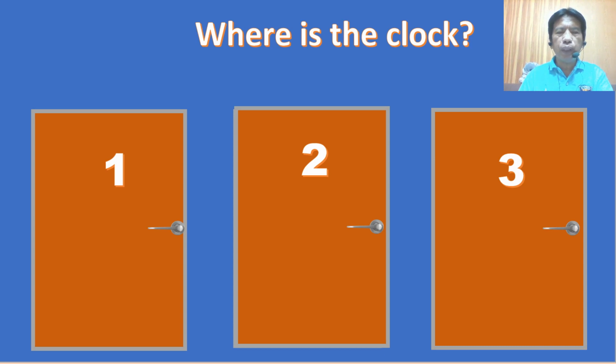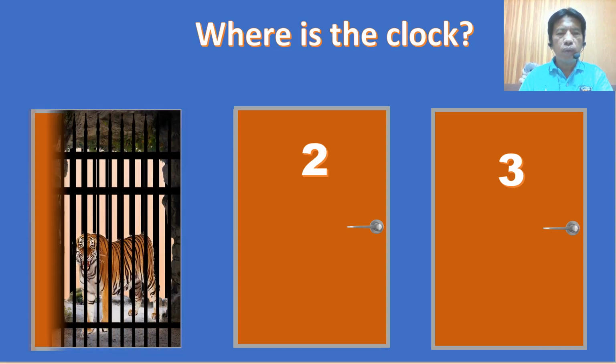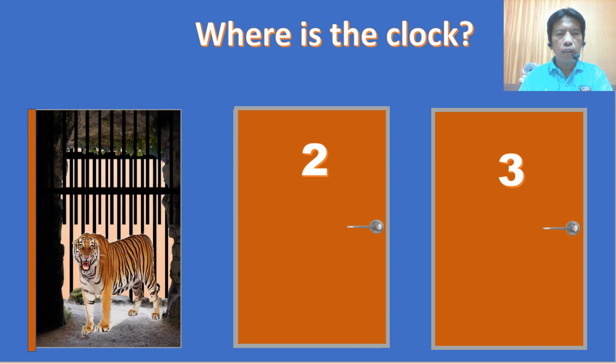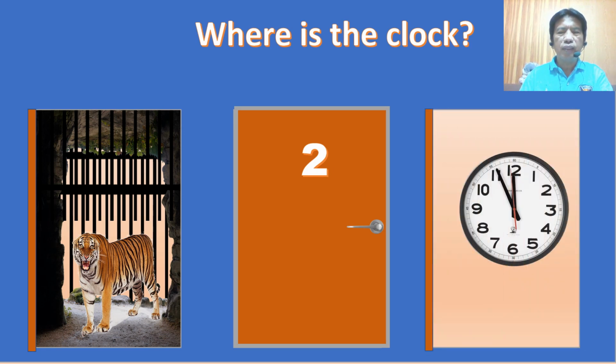Let's open number 1. Oh no, there's a tiger there. Number 3. Yes, it's behind door number 3.